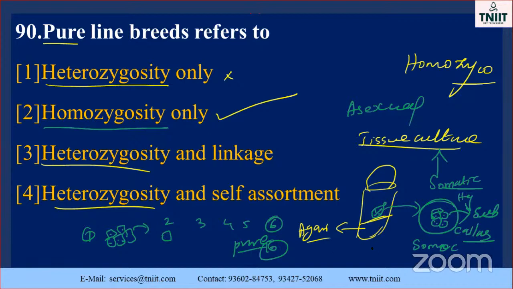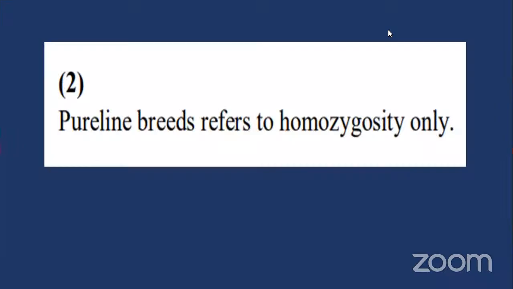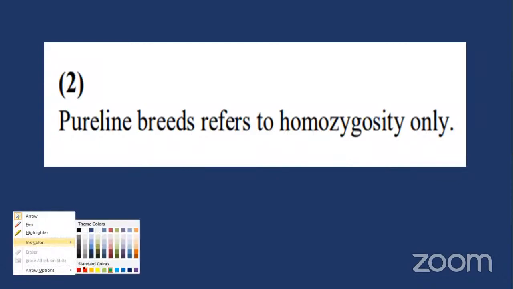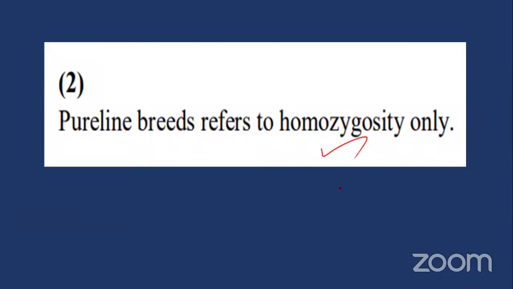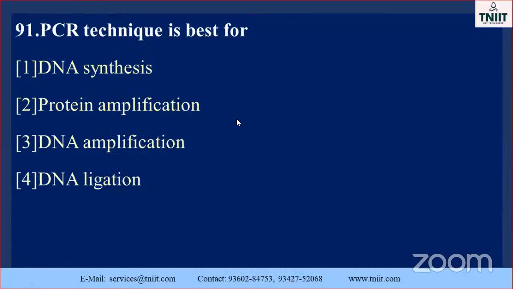That is called homozygosity. It is very, very important. Pure line breed is referred to as homozygosity, for example tissue culture, and not only tissue culture, there are many other examples. Pure line breed refers to homozygosity only. Go to the next one.